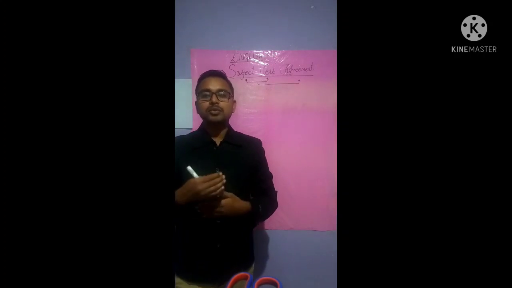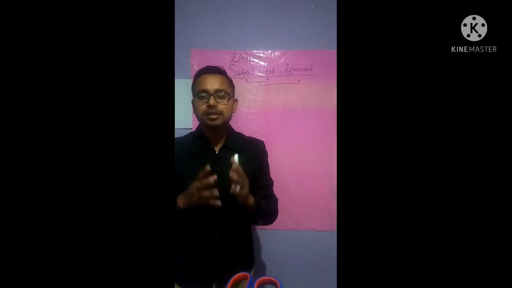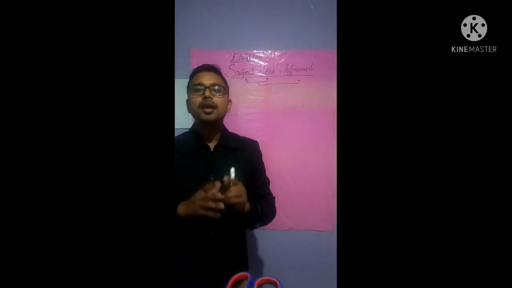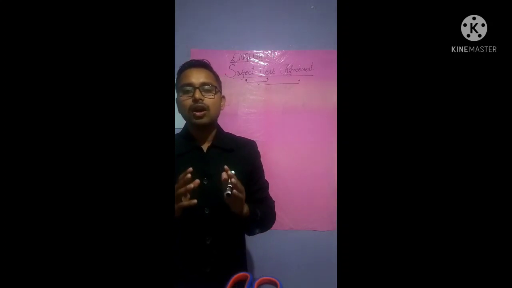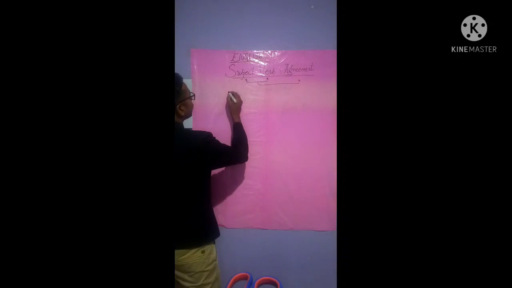If a noun or a pronoun is written as the subject in a sentence, that will be the subject. The subject of a sentence is the person, place, things, or ideas that is performing the action, isn't it? Now what is the subject?